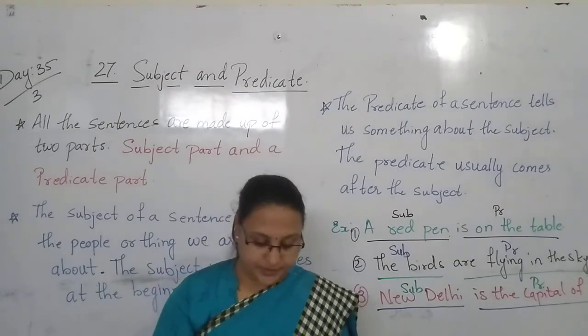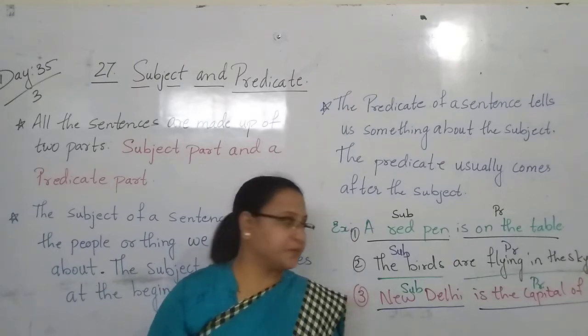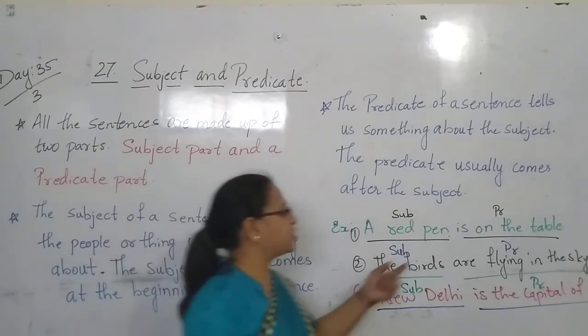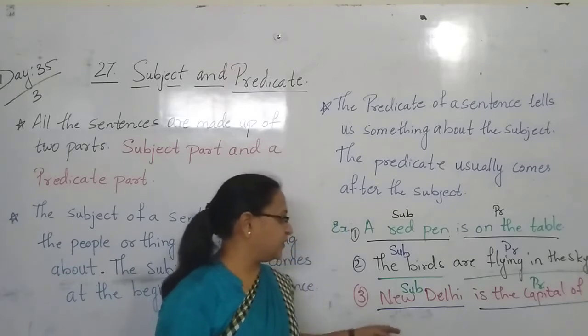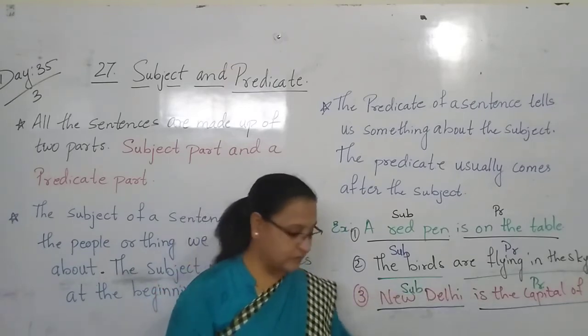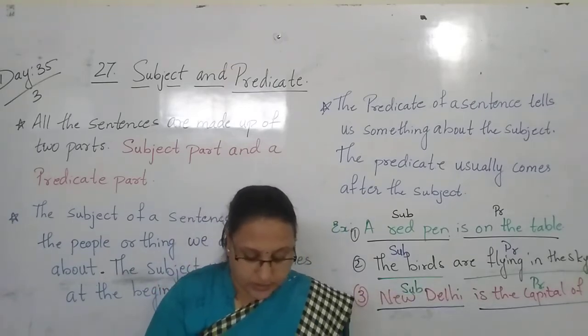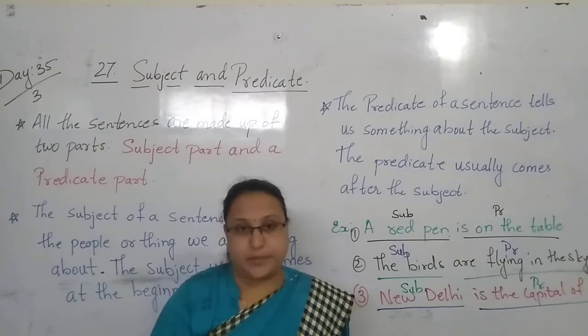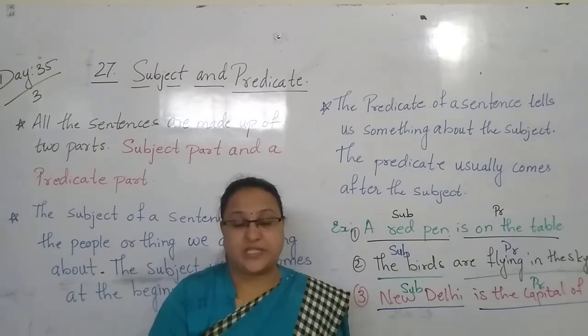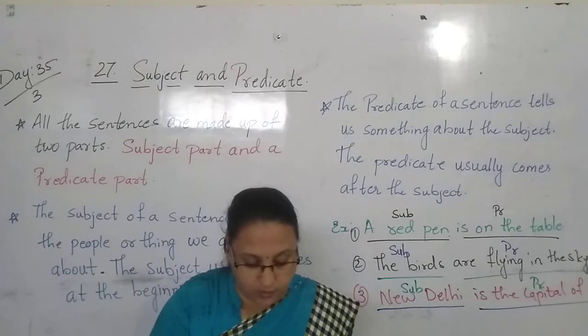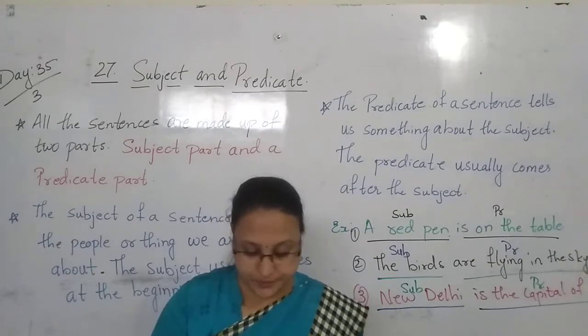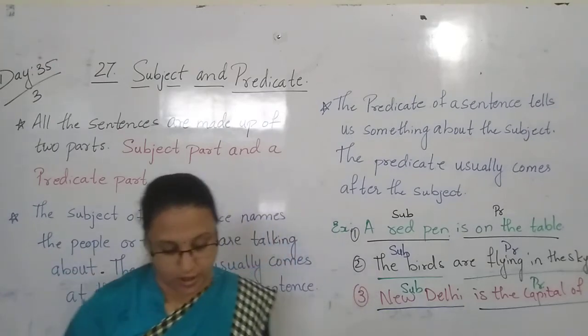The verb, that is the action word, is always part of the predicate. I will show you how, children.